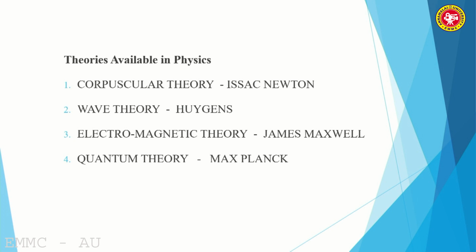We know Einstein is famous for the equation E is equal to mc square. Why is E equal to mc square so famous? Because E is energy, m is mass, and mass belongs to matter, because matter possesses mass. Therefore, energy and matter are put into a single equation. It means energy can be converted into matter, or matter can be converted into energy, vice versa. That is why that equation was very famous. Similarly, in electromagnetic theory, James Maxwell put the electric field and magnetic field in a single equation. That is why electromagnetic theory was very famous.